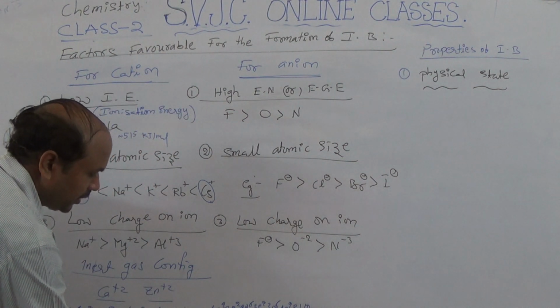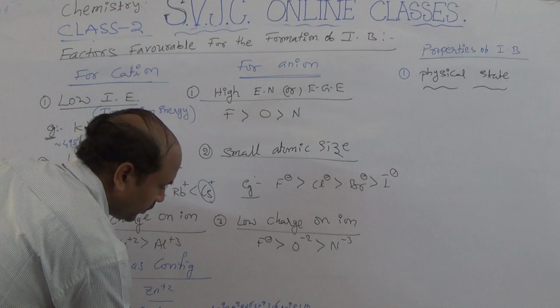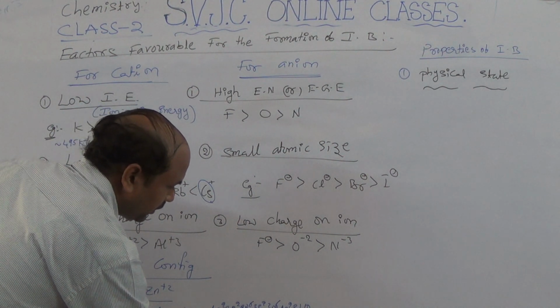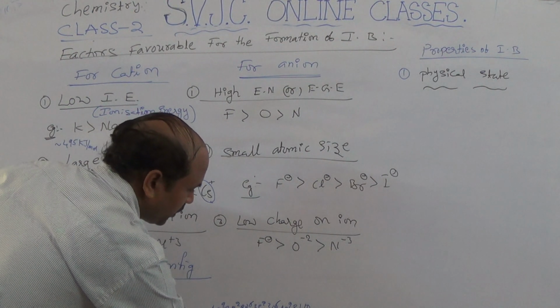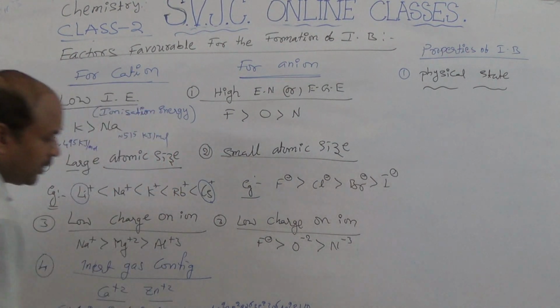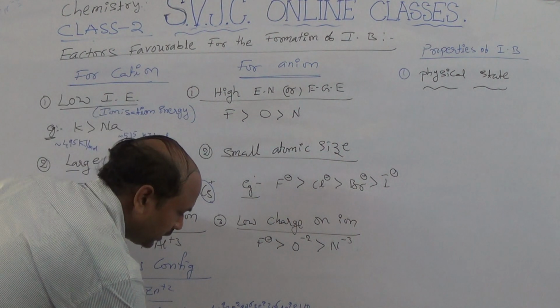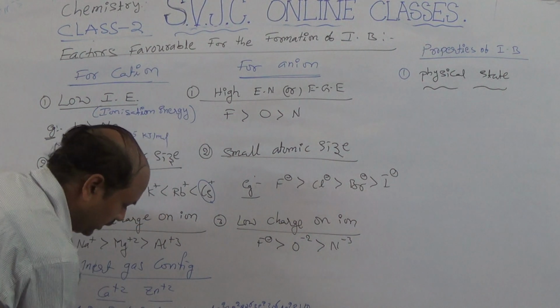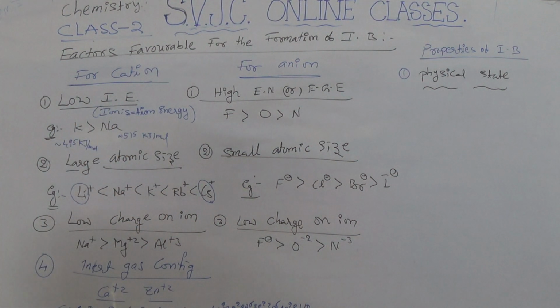When zinc is converted into Zn+2, it possesses 3s2, 3p6, 3d10 configuration, and the valency shell is 3. In that one we have 18 electrons. 8 electrons means inert gas, whereas 18 electrons means pseudo inert gas.